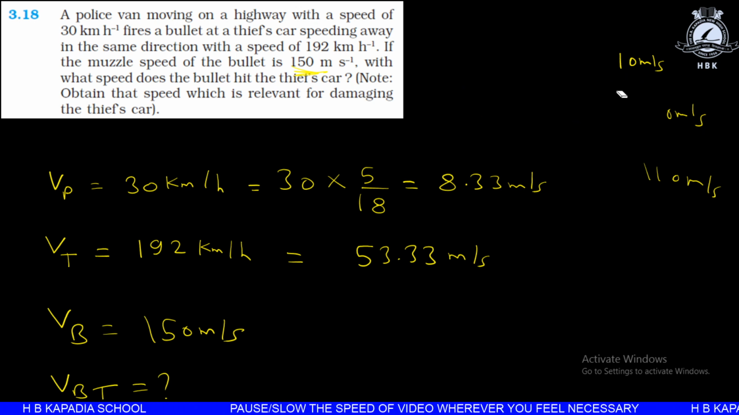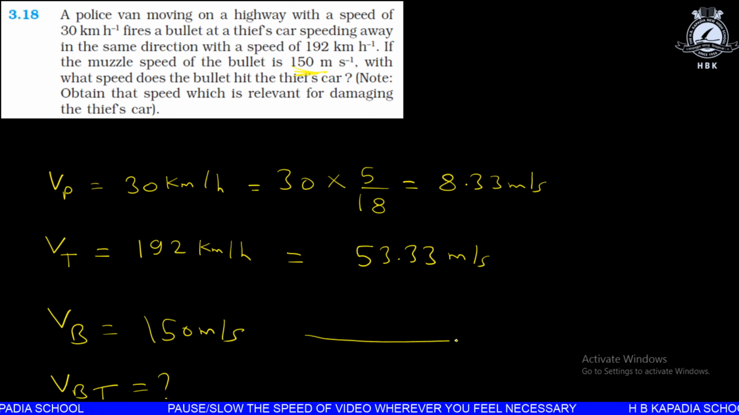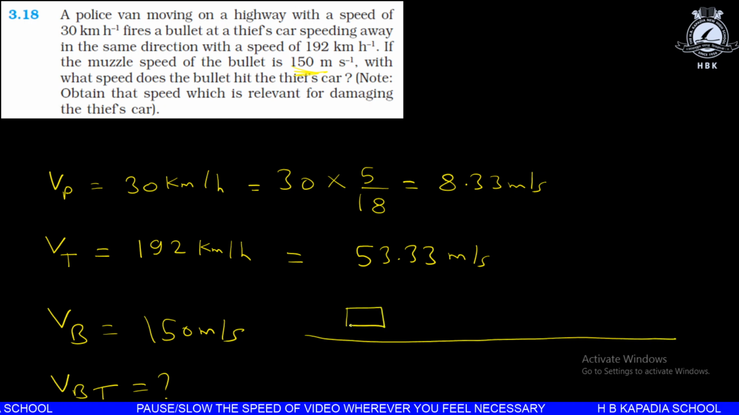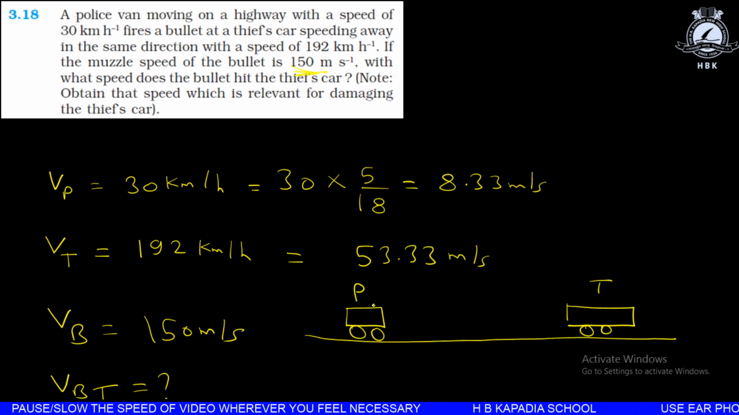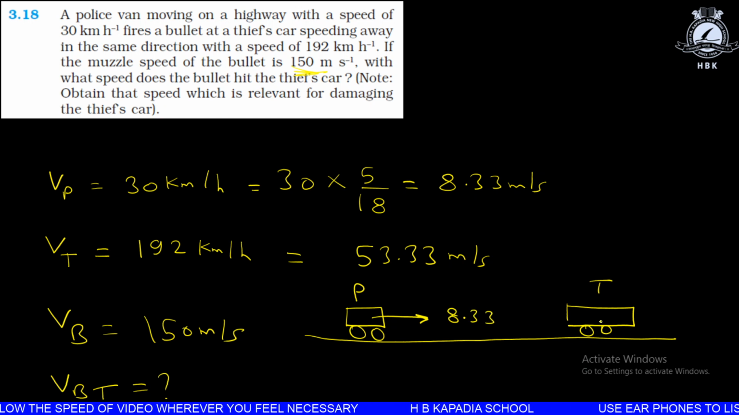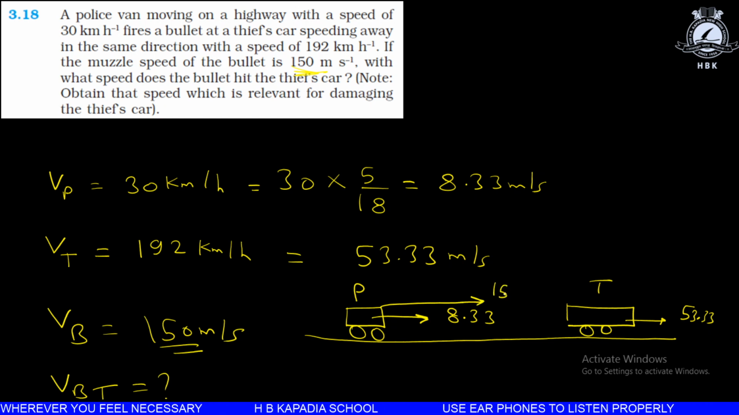So over here the case is like this. This is the police car, police van, and this is the car of the thief. This is police, this is thief. Speed of police is 8.33, speed of thief is 53.33. The velocity of bullet which is fired from the police car is 150 meter per second. You can say the bullet is fired at a speed of 150 meter per second.